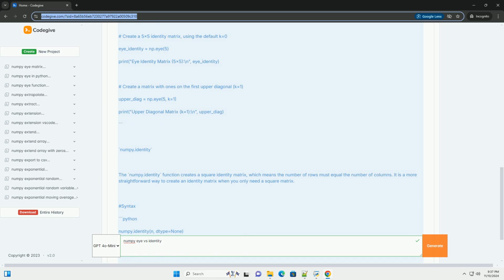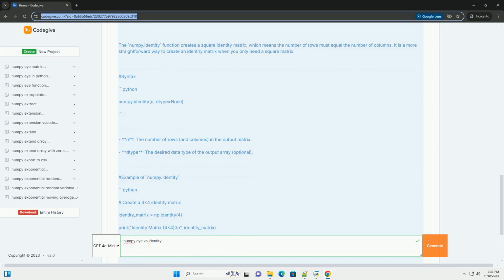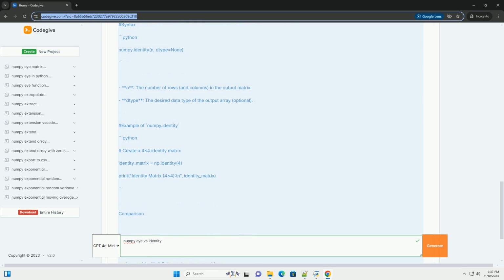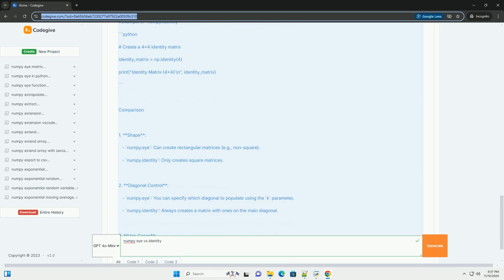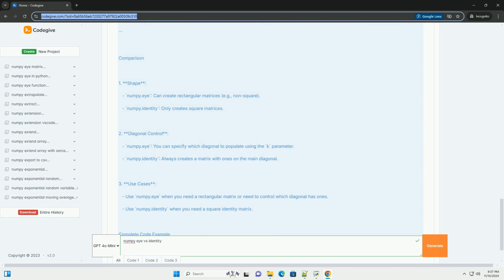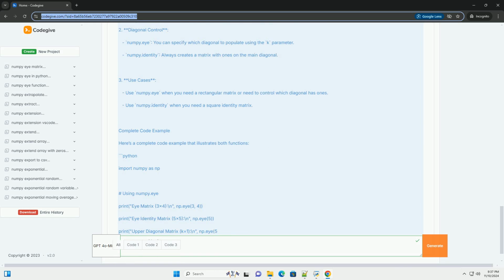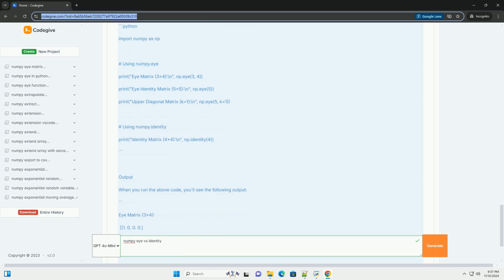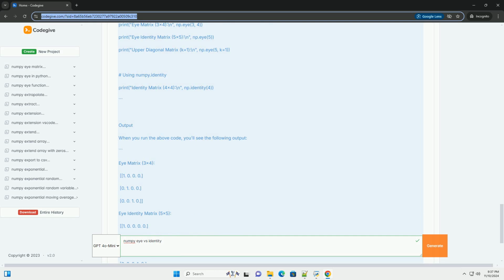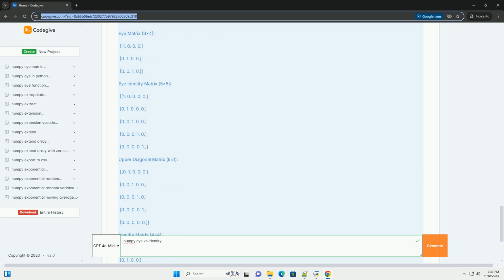numpy.eye. The numpy.eye function creates a 2D array with ones on the diagonal and zeros elsewhere. It allows you to create rectangular matrices, not just square matrices, by specifying the number of rows and columns. Syntax: N, number of rows in the output matrix. M, number of columns in the output matrix, optional. If not specified, defaults to N.